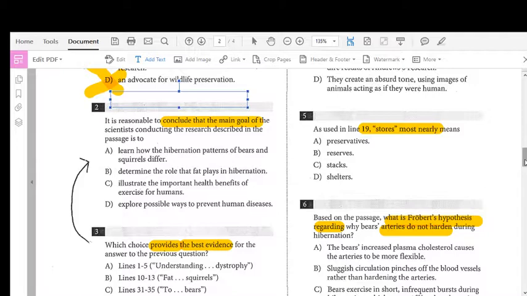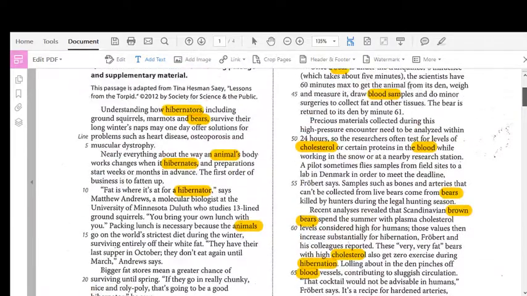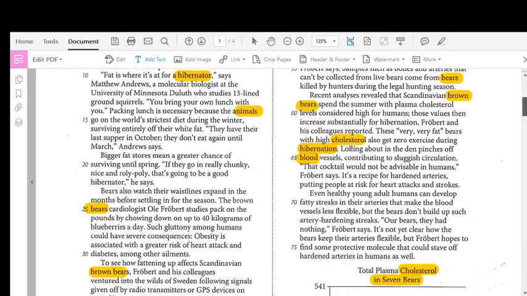So number 2 asks us, it is reasonable to conclude that the main goal of the scientists conducting the research described in the passage is to. So what they're asking me here is they want me to make a conclusion. What logical conclusion can I draw based on the research that was discussed in this passage?